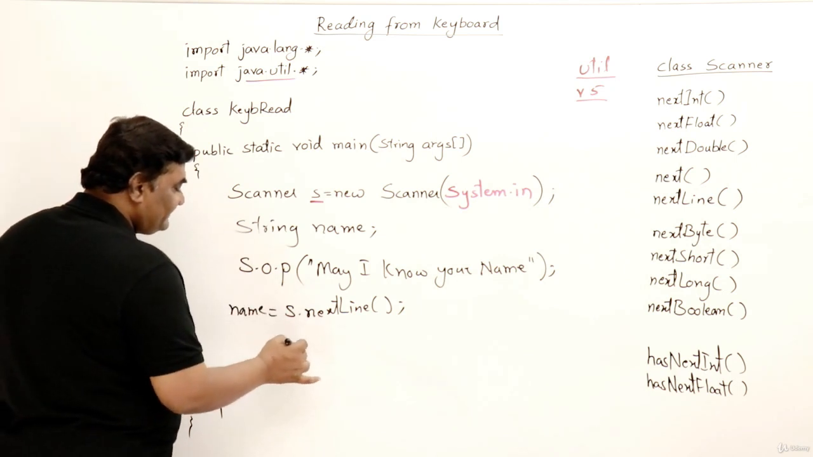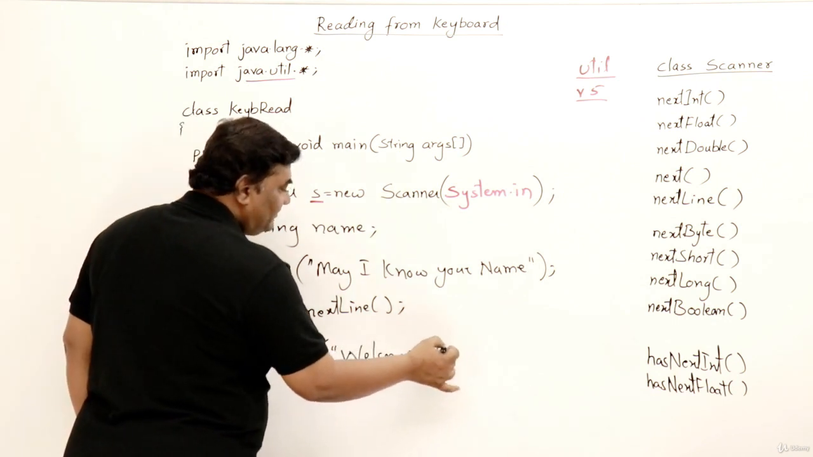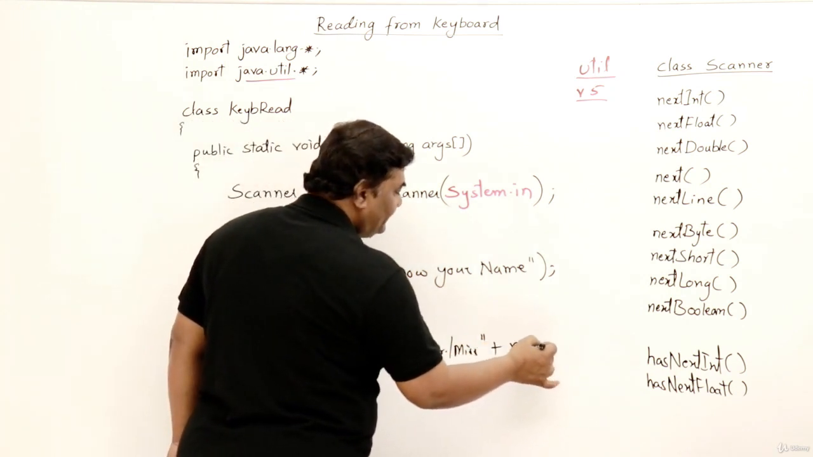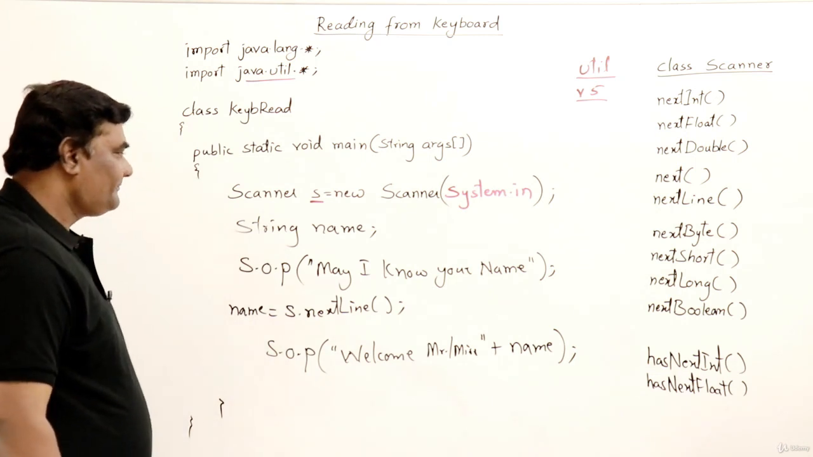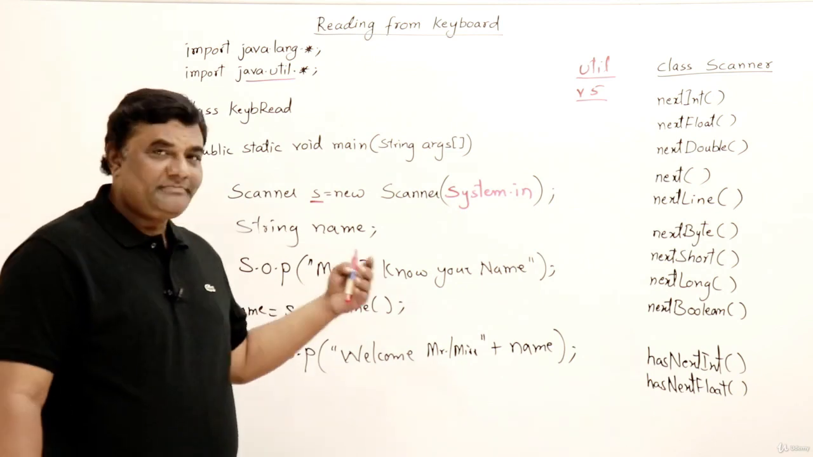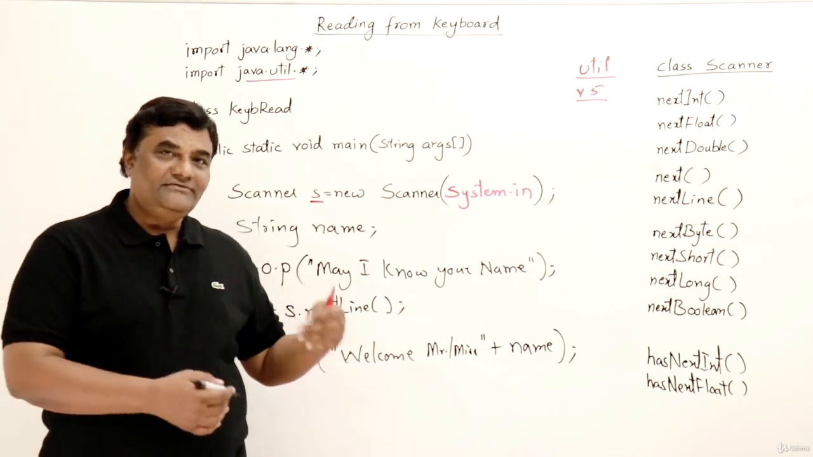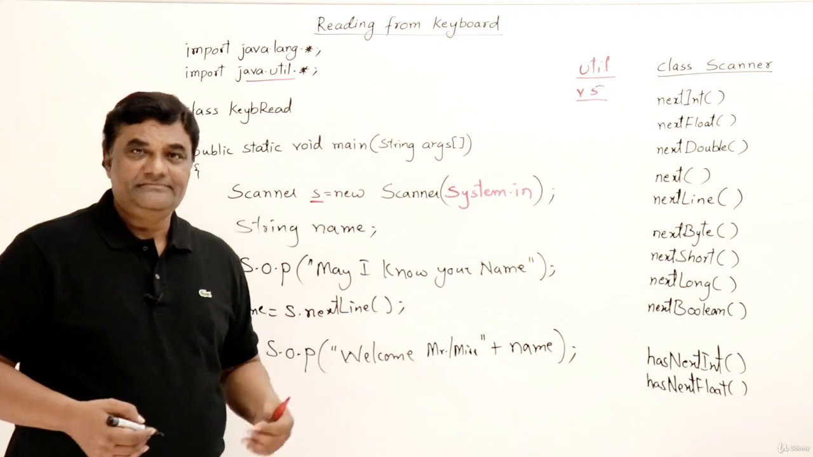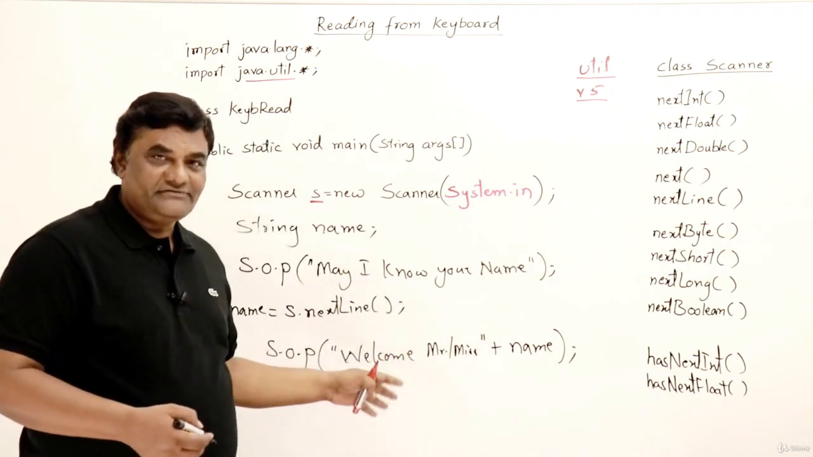Then here give a message, System.out.println, welcome Mr. or Miss, then concatenate and give the name of a person. That's it. So this is a simple program. This is a C++ type style of programming. If you want to practice some C++ programs which you have already done, you can convert them into Java and get used to Java coding a little bit. As a practice, you can convert your basic C++ programs to this one.